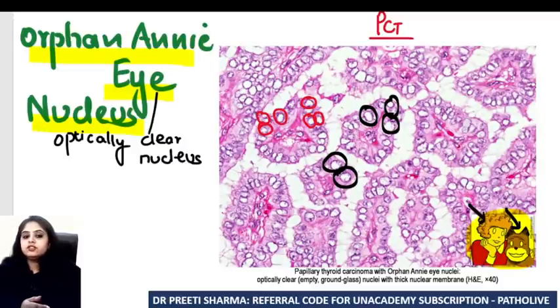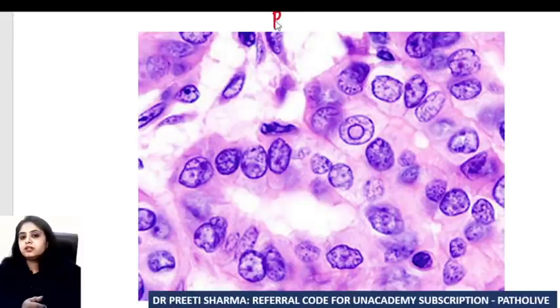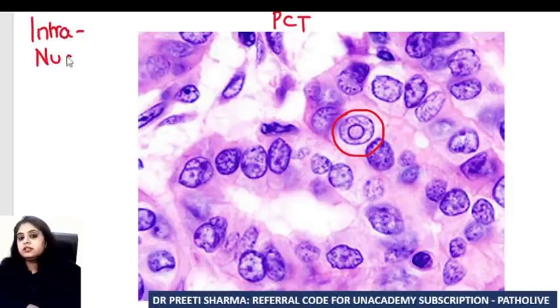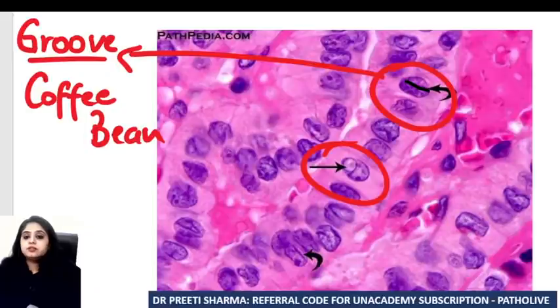What other nuclear features do I see in papillary carcinoma thyroid? If you see over here, in this nucleus, I see a dot. I see an inclusion. So can I call it an intranuclear inclusion? I call it an intranuclear inclusion. What else? Coming to the next. Do you see over here that this nucleus has a line through it? It's a groove. I can see a groove which gives it a coffee bean kind of an appearance. So the next thing that you see in papillary carcinoma thyroid is the coffee bean nucleus.